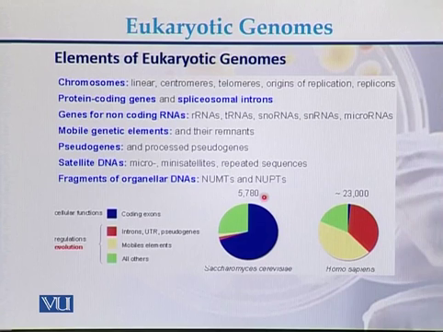So here is the percentage of the coding exons. In case of yeast, we see most of the genome is coding in nature, while there is a smaller number of introns, which are marked with a red color, than mobile elements and the other genes.